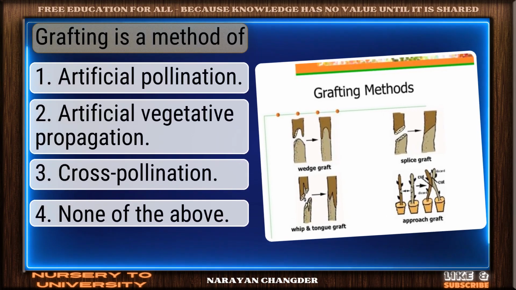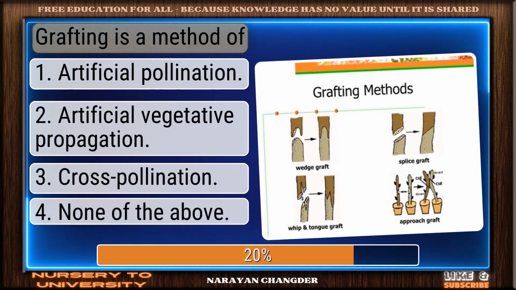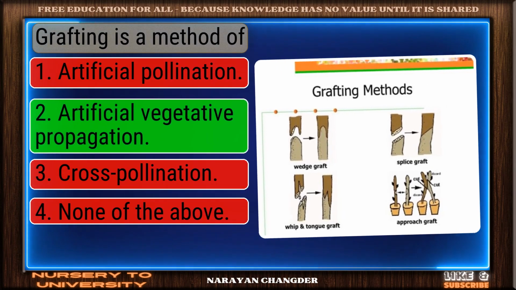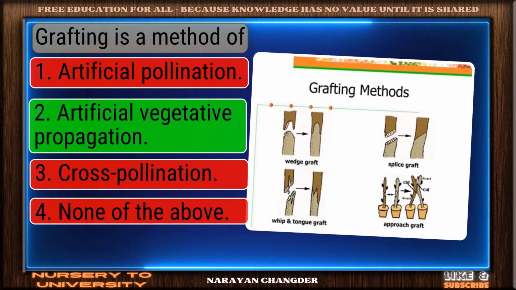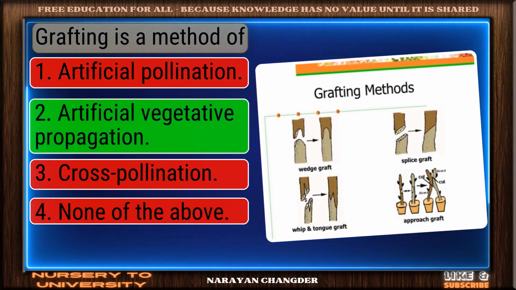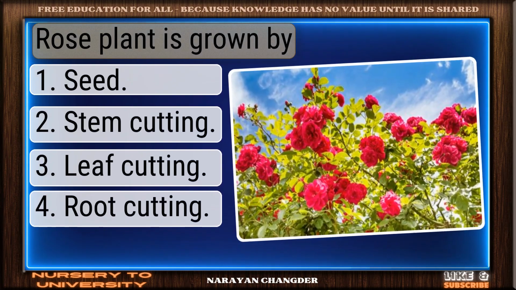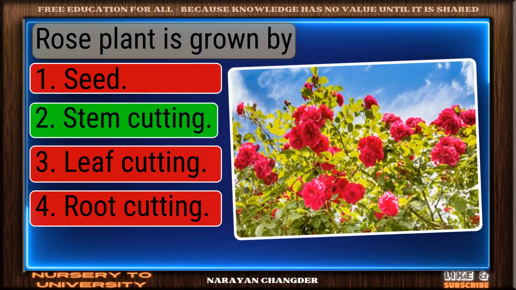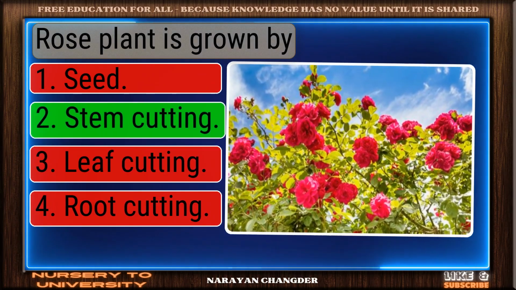Question number 270. Grafting is a method of. Well picked. Artificial vegetative propagation is the correct answer. Question number 271. Rose plant is grown by. Bravo. Stem cutting is the answer.